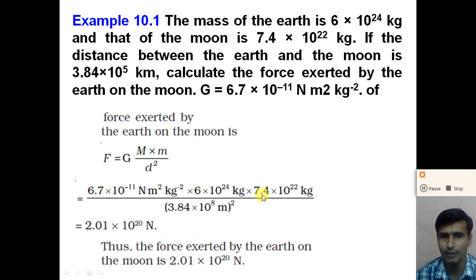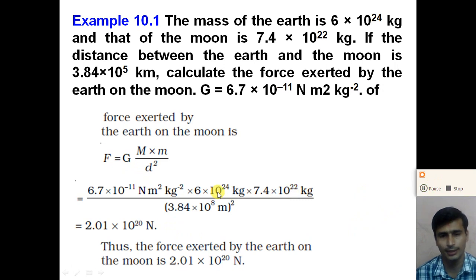And for the remaining values, if you multiply and divide, we get the answer 2.01 into 10 raised to 20 Newton. So dear student, the gravitational force between the Earth and Moon is 2 into 10 raised to 20 Newton, right?